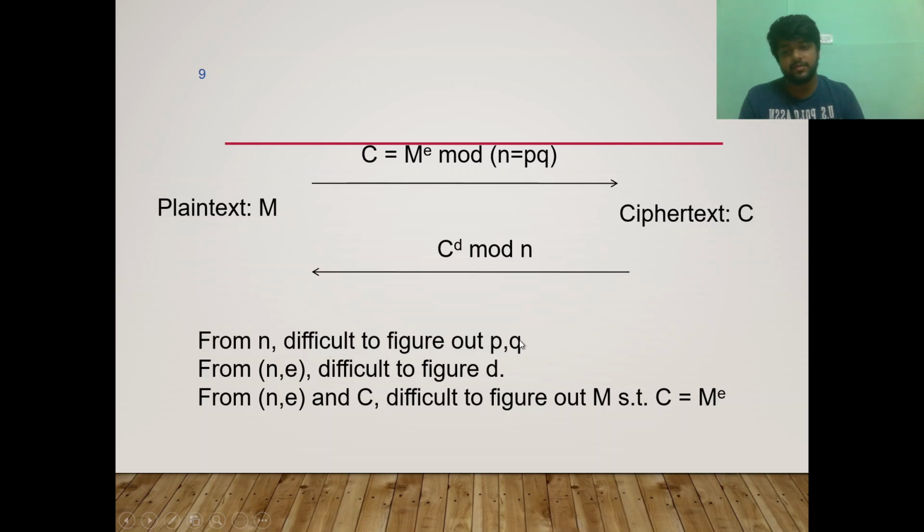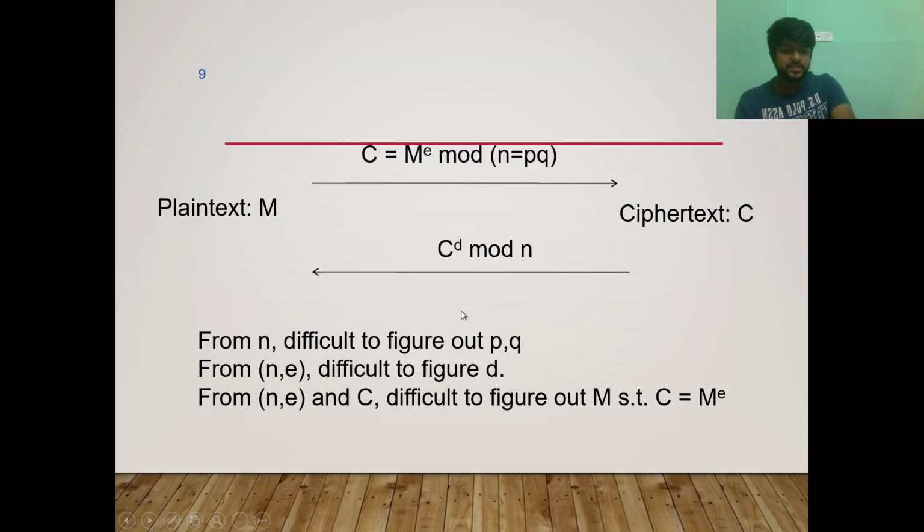So we can see this through a diagram also. We will use a plain text m, and then the encrypted message c is equal to m^e mod n, which was generated by the two keys e and n. Then we will try to decrypt the message using the encrypted message raised to the power of the private key d, divided by n. This will give us a remainder, and the remainder will be the message.